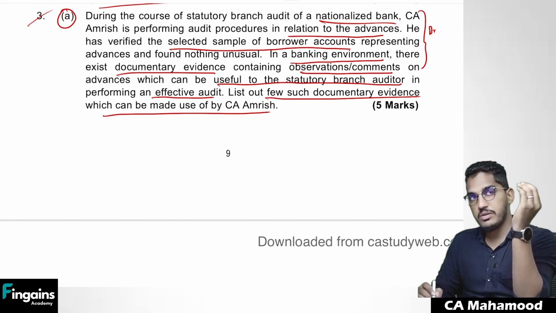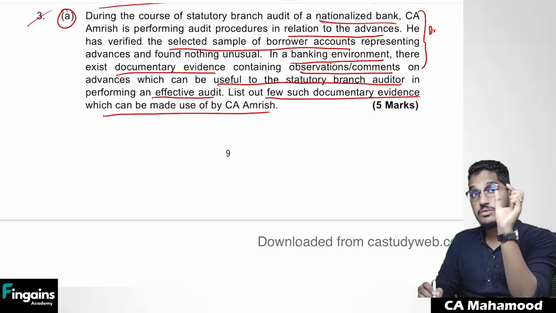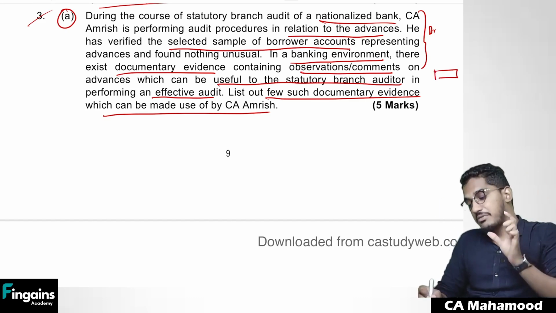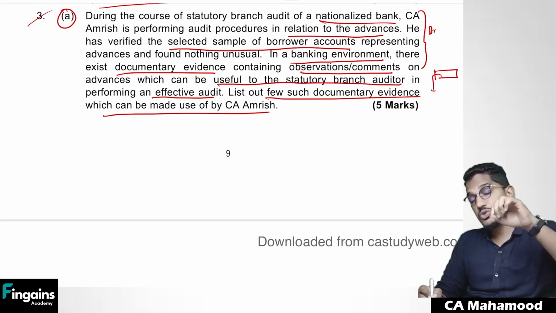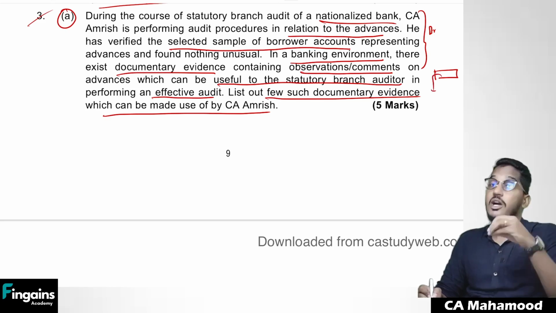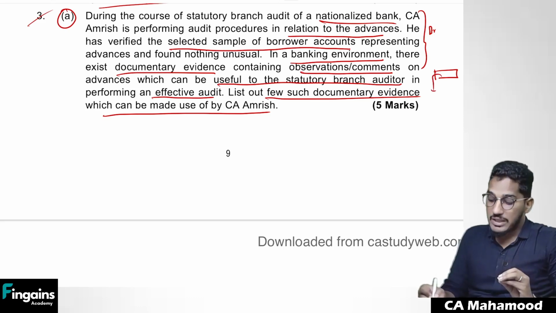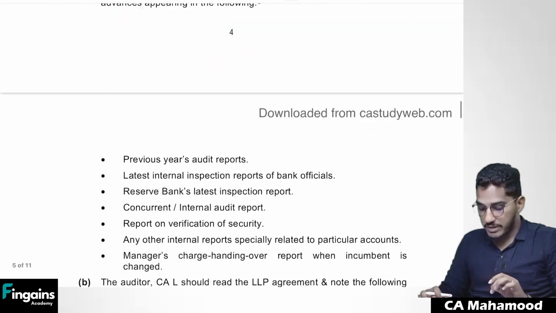Nothing but, if you remember, there will be a question in our material which is talking about the overview of the entire bank audit. In that, in the last paragraph, there are various other reports which auditors can verify to find whether any negative comments are there regarding the advances. What are those various other reports which can be verified by the auditor?